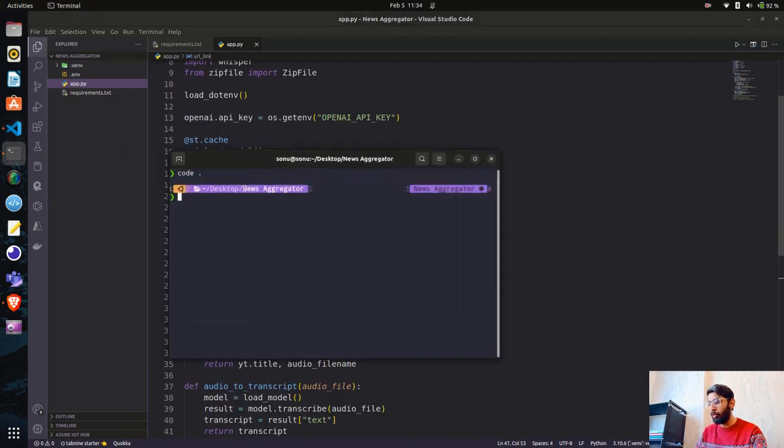How do we run a Streamlit application? You can see my virtual environment has been activated. We just say streamlit run app.py.